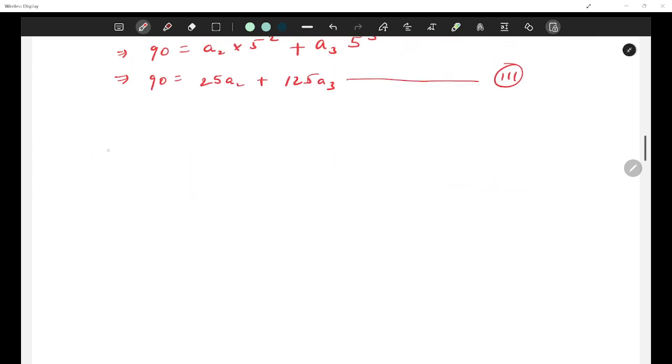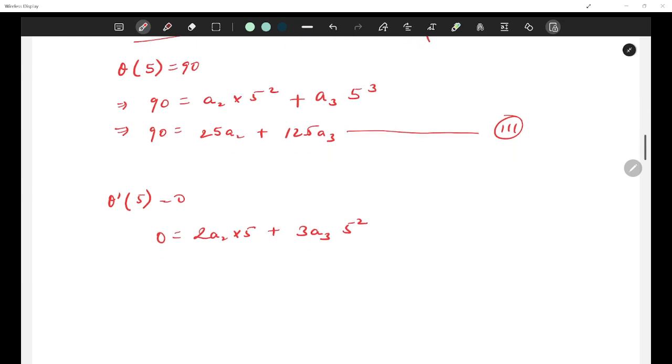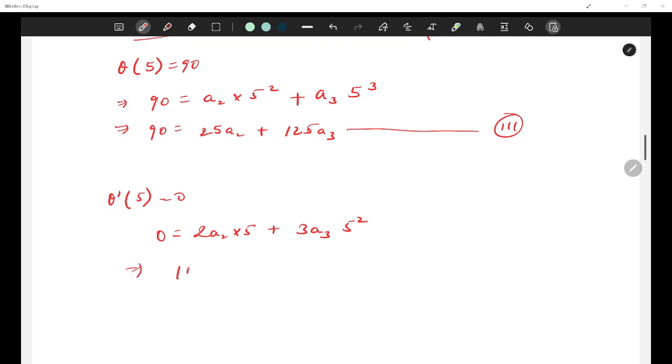Theta dash 5 is equal to 0, which means 0 is equal to 2a2 into 5 plus 3a3 into 5 square, right? If you differentiate this equation, this is what you'll get. So from here you can write 10a2 plus 75a3 is equal to 0.